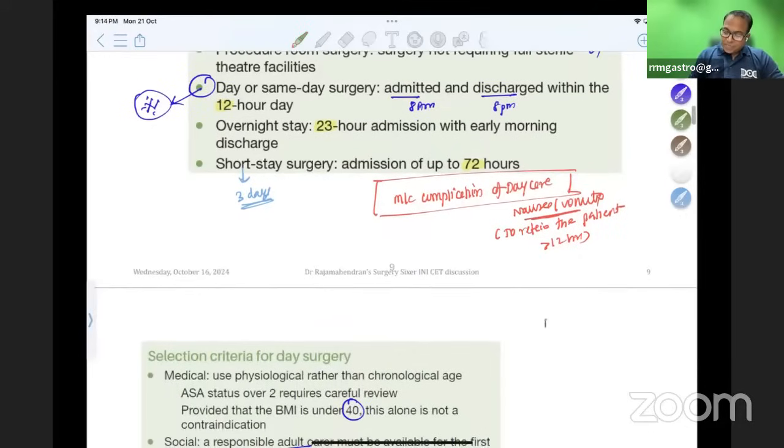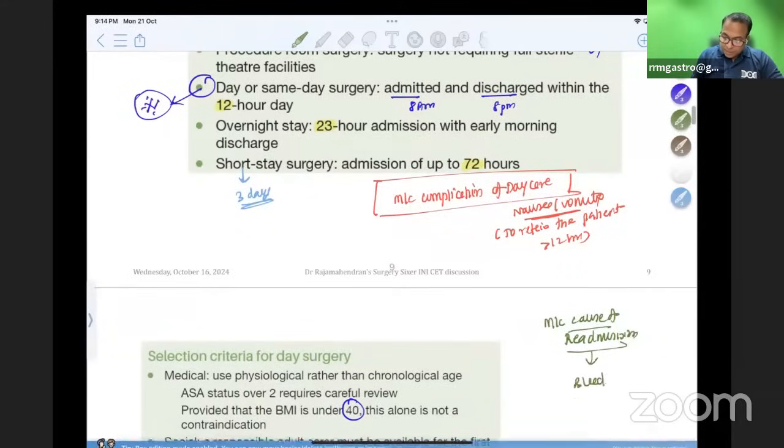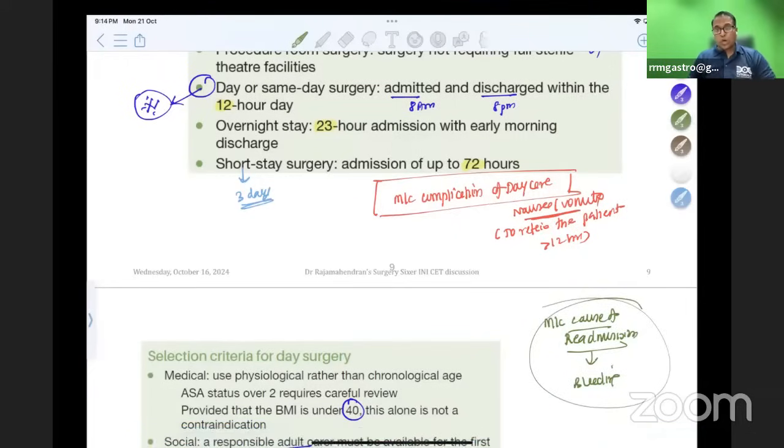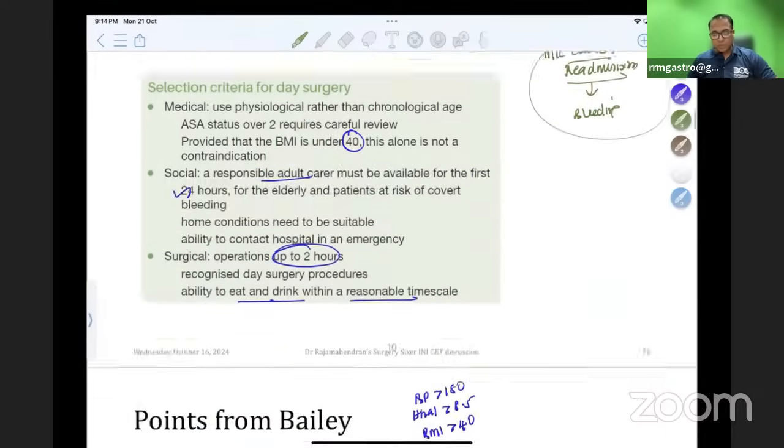What is the most common indication for readmission? The patient went home, I'm calling him back, or the patient is coming back himself, because the dressing we have made is now bleeding. Bleeding is a common cause of readmission. So don't forget these 2 points. The most common complication of day case is nausea and vomiting. The most common cause of readmission is bleeding. Don't forget these 2 questions for your exam.